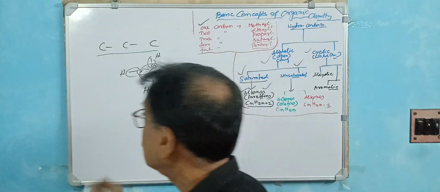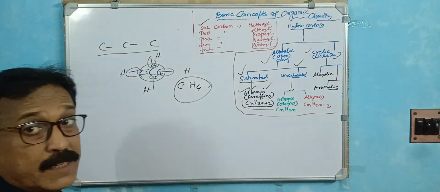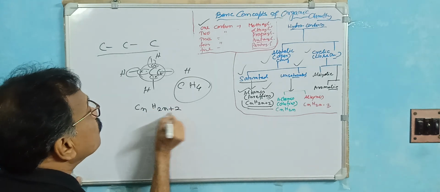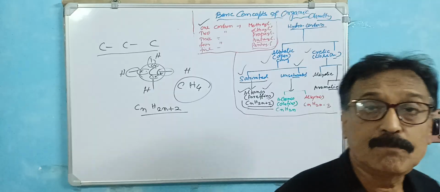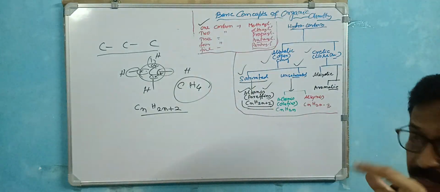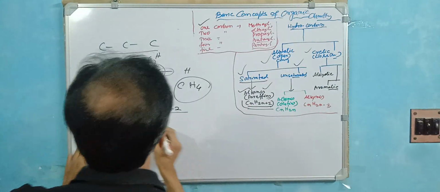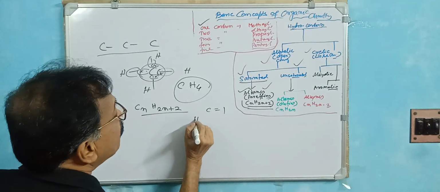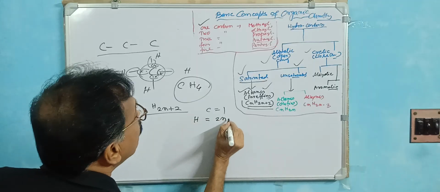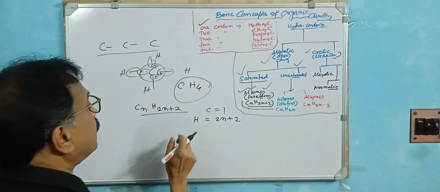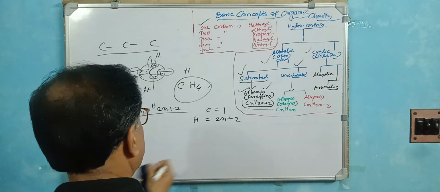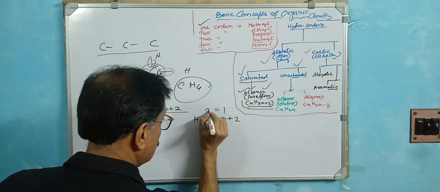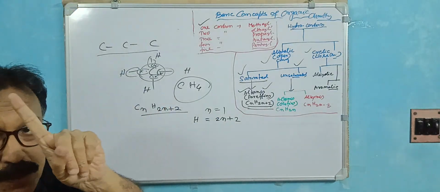So what is the general formula? You write down the general formula here. This is CnH2n plus 2. This is the general formula of the alkane, any type of alkane. Suppose here you put C is 1. What is the number of hydrogen? This is 2n plus 2. Here n is 1, not C. This is n. n is 1. n means the carbon number is 1.